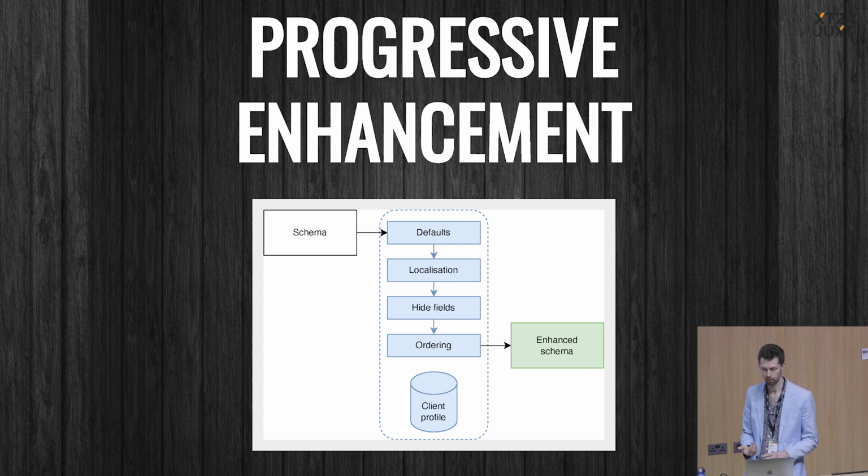So we do things like apply defaults. If there's a default value available, we don't need a user to type that in. These would be based on who you are, what your role was, things like that. If there's an enum with only one choice, we can hide that. The user doesn't have to do anything there. We can hide read-only fields. Again, the user can't interact with them. And we can rename fields with localized terminology so that the UI is speaking the language of the user. And we can order fields so that fields that should go together appear together. And we end up with an enhanced schema which describes a form which is both concise and relevant to the user.